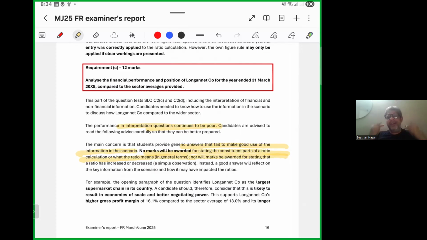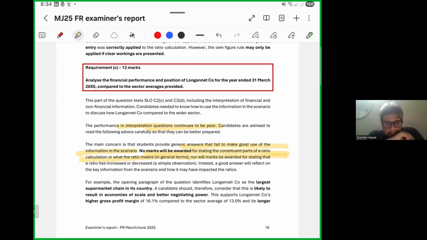This is what I always say in my classes: you should not only calculate and state whether it is increasing or decreasing. If you had followed my exam technique, this would have been done much better and very easily.